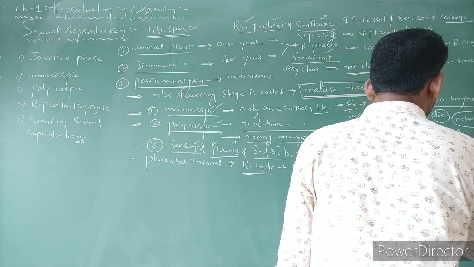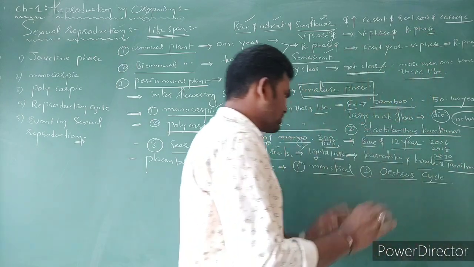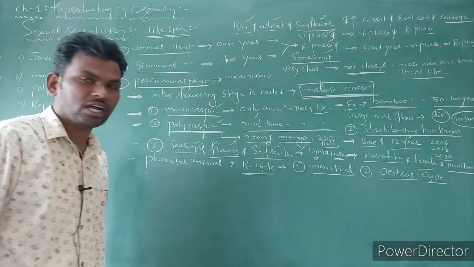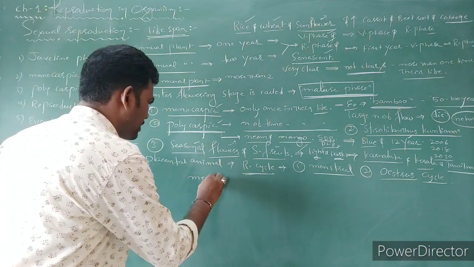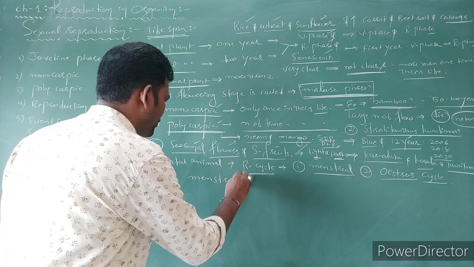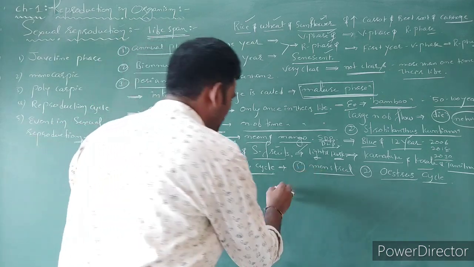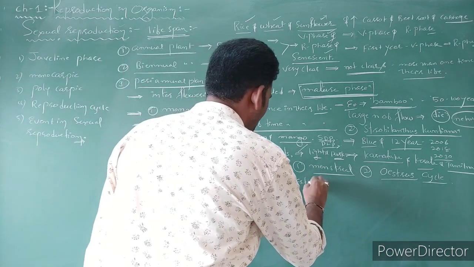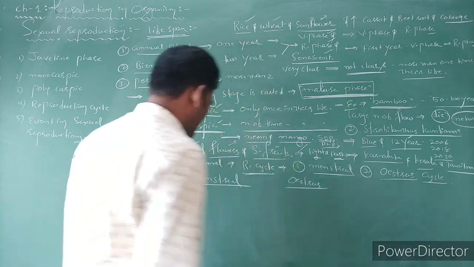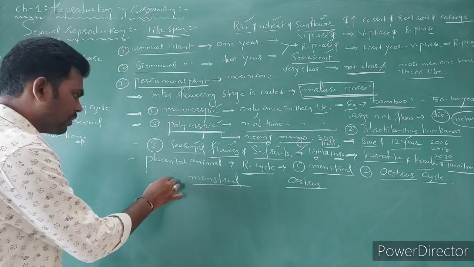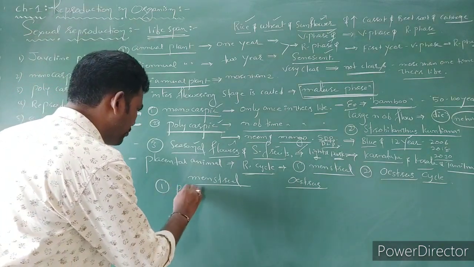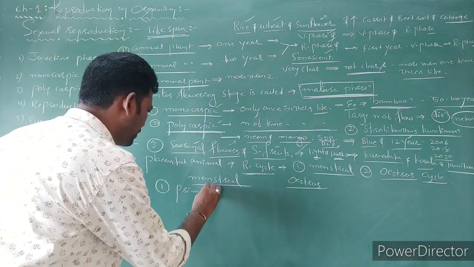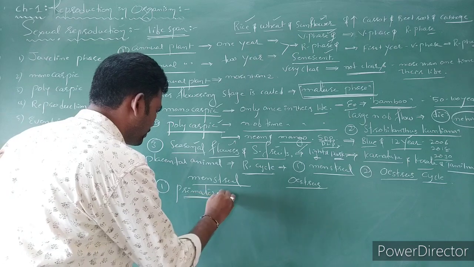Let's see the main difference between the menstrual cycle and the oestrus cycle. First we write menstrual cycle here, and oestrus cycle here. The menstrual cycle occurs only in primates.